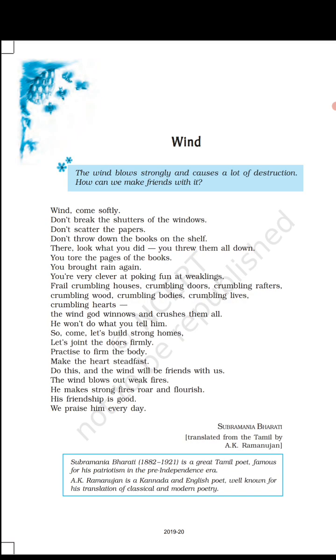So we can say alliteration. There is also a prominent sound of a vowel. Which vowel? I. Where in this, and the wind will be friend with. So I is repeating here. So we can say assonance. And here the poet has used the word wind as a symbol of the challenges that we face in our lives. And the poet has personified the wind by using the pronoun he for it. So we can say the poetic device is personification.